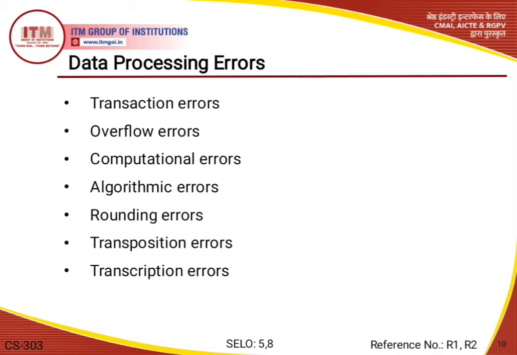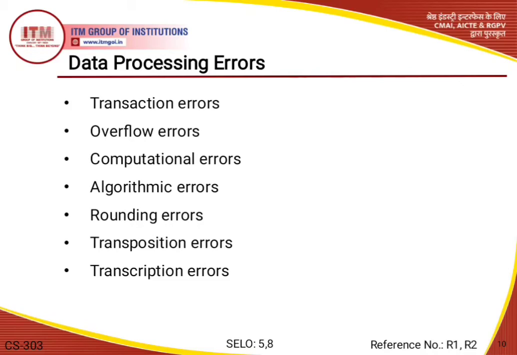If we are talking about algorithmic error, then an algorithm is just a set of procedural steps which is followed to solve a given problem. So we can say that algorithms are used as a design tool when writing a program, and wrongly designed algorithms would result in a program that runs but gives erroneous output. So this type of error generally occurs whenever we are working on any algorithm.